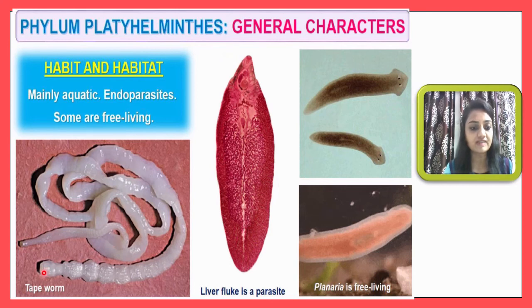Here you can see a tapeworm. It is a parasite of humans. This is a liver fluke. It is also an endoparasite in humans. This is also an endoparasite in humans. And some are free living. Here you can see the free living planaria.